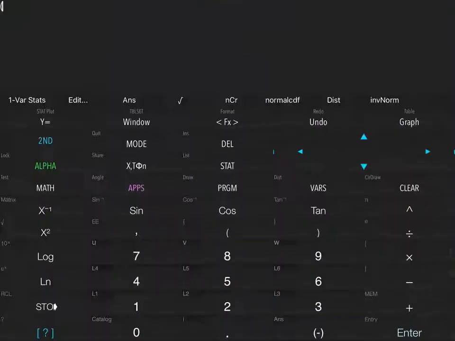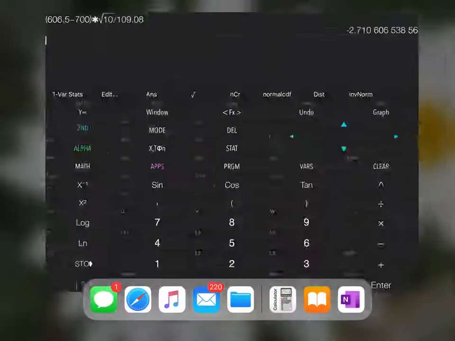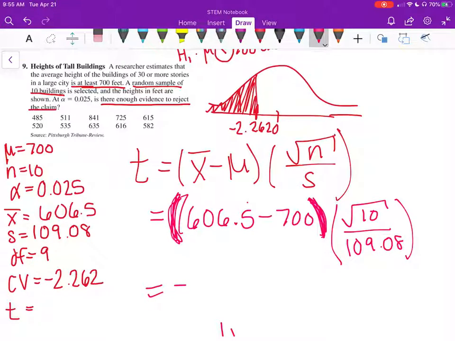You don't want that. So we put 606.5 minus 700, close parenthesis, and times the square root of 10, and then divided by 109.08. And that will give us our t, our test point of negative 2.71. So t is negative 2.71. I'm going to erase all that. Put that over here.